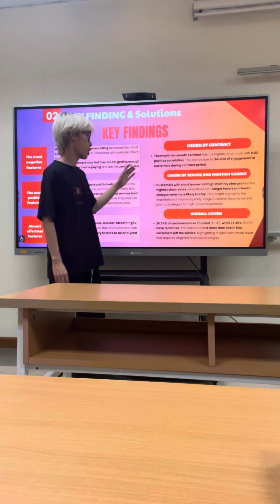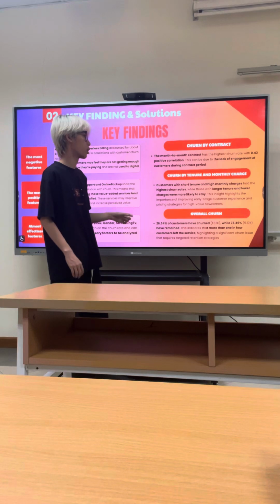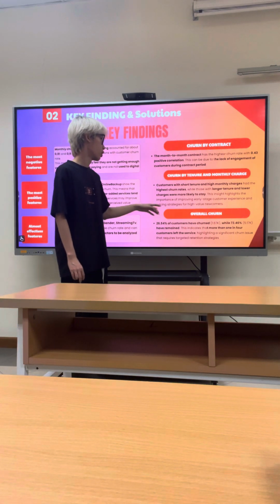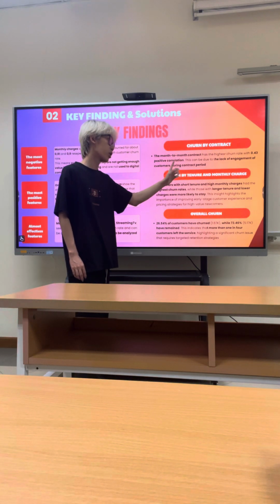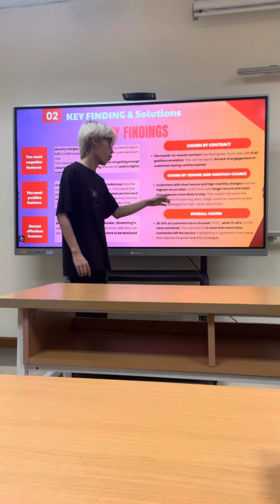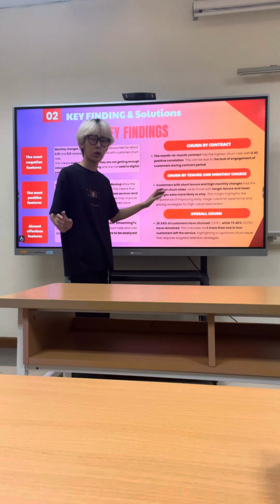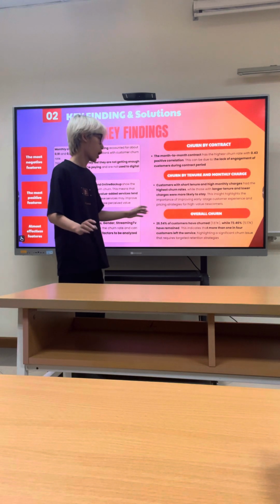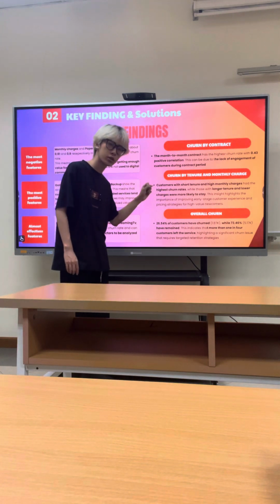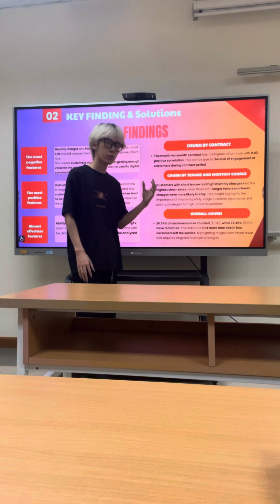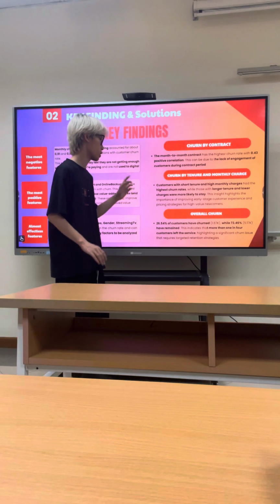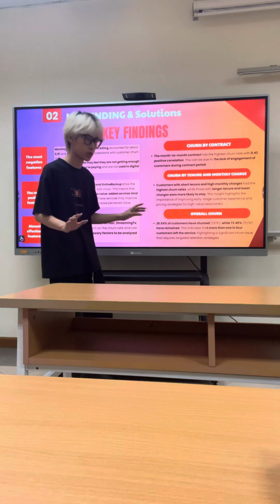The churn rate by tenure and monthly charge shows a different trend. Customers with short tenure and high monthly charge have the highest churn rate, while those with longer tenure and lower charge were more likely to stay. This highlights the importance of improving the early-stage customer experience and pricing strategies for high-value newcomers.